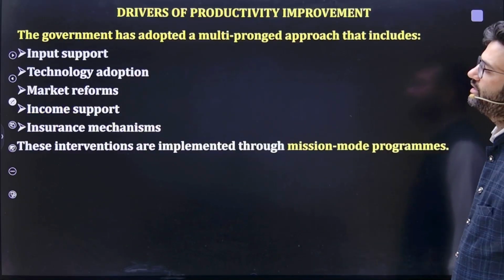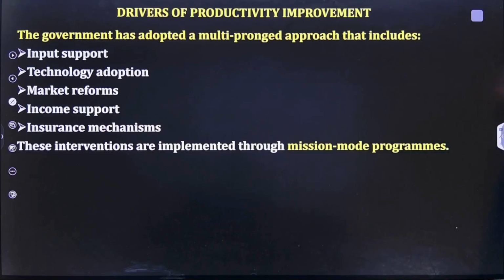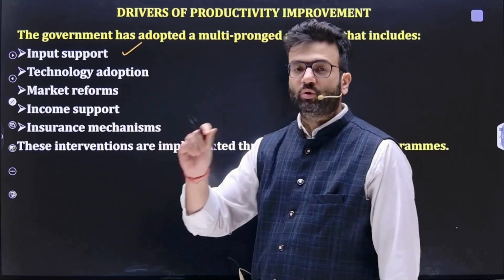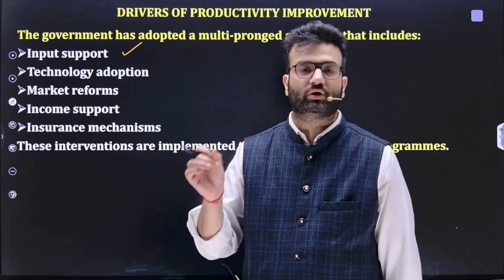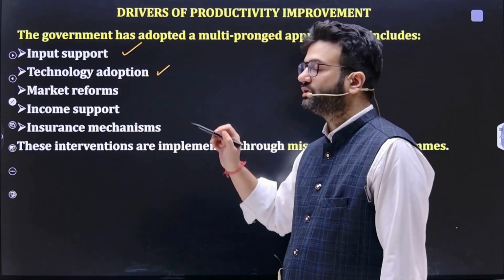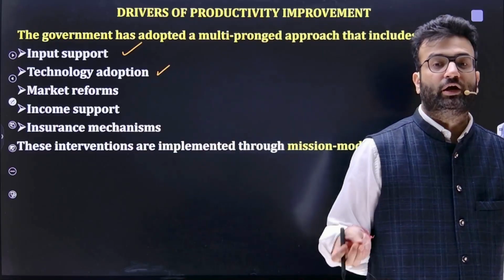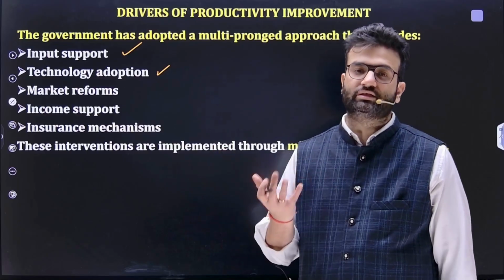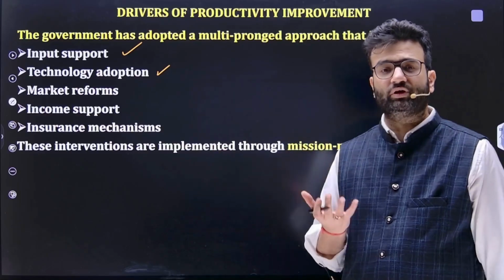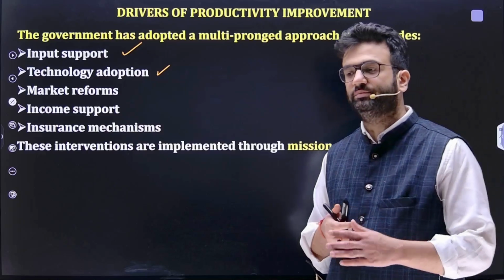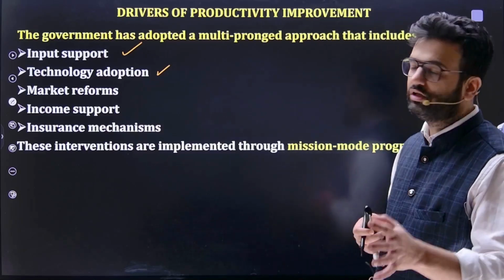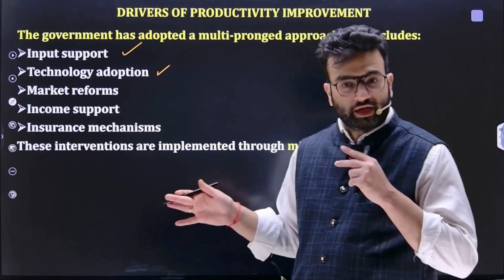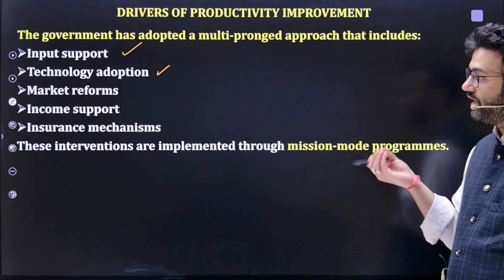Now, apart from that, the government has adopted a multi-pronged approach for the following sectors, like input support. Input support means quality seeds, quality raw materials, quality fertilizers. Then technology adoption: adoption of the latest modern technologies which will incentivize production and enhance the research part also, like drip irrigation techniques, precision farming, agrivoltaic farming. All these things will lead to technological adoption. Recently, the CROPIC platform, where AI-generated images of the agriculture part will be generated.